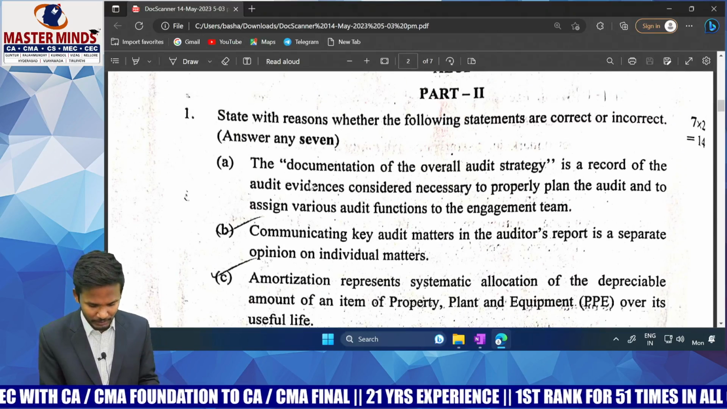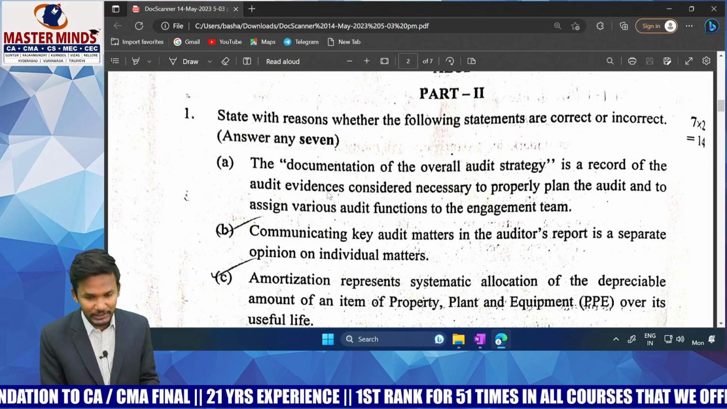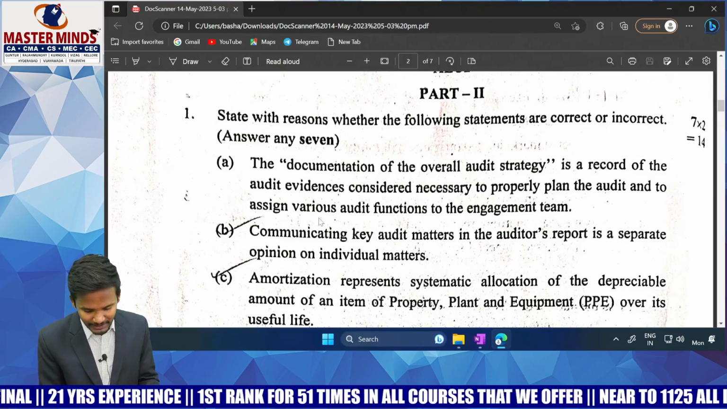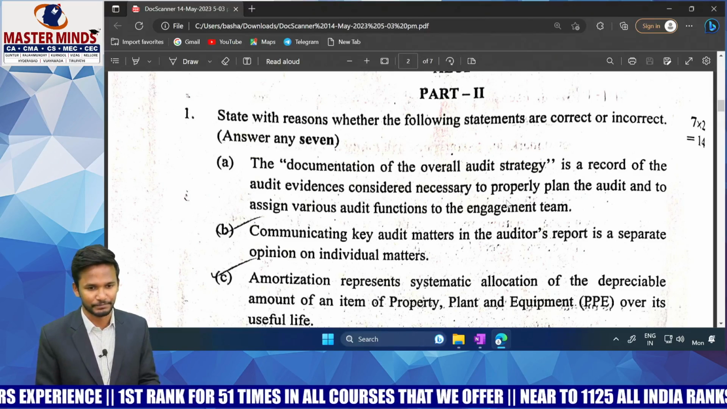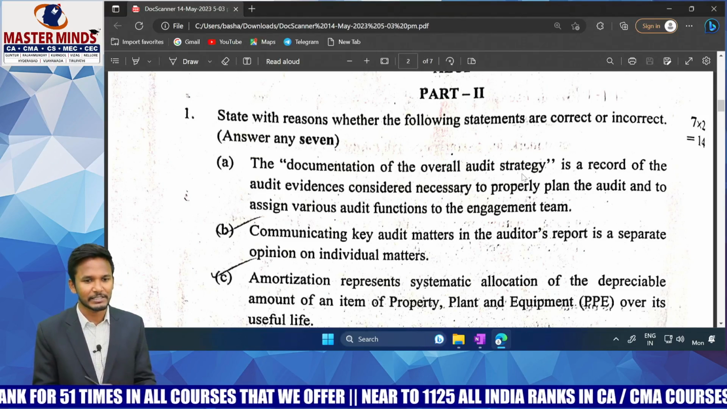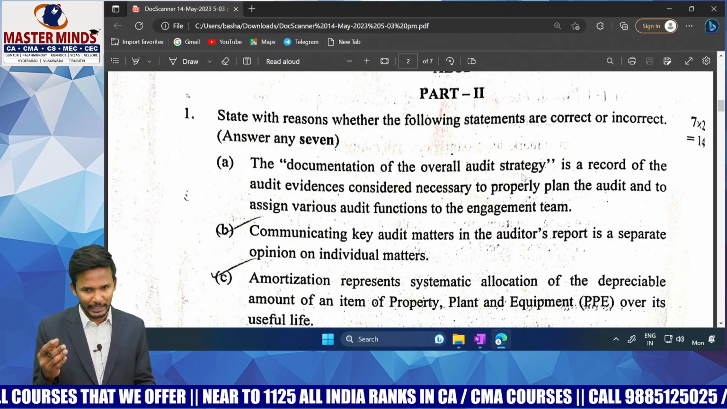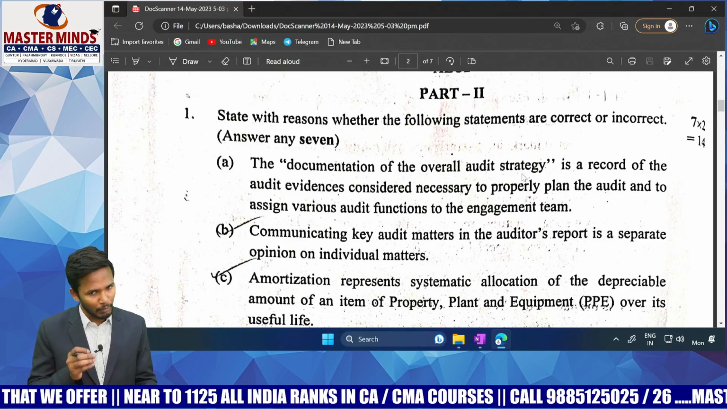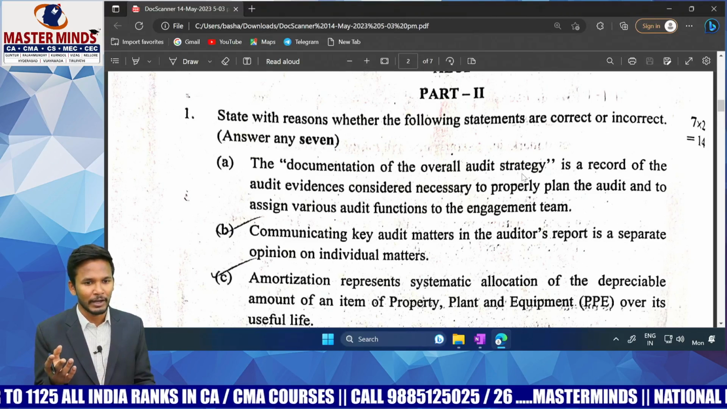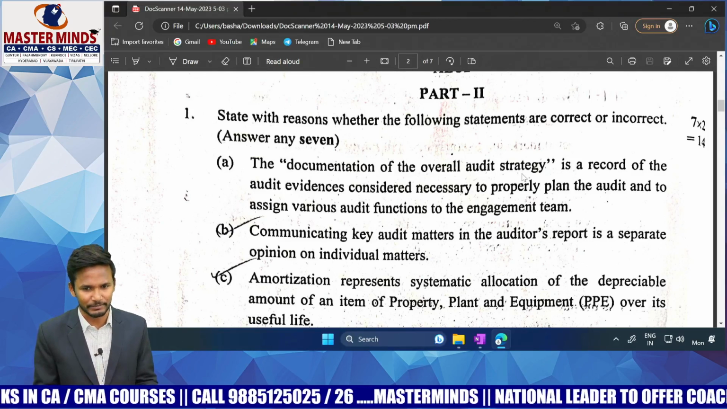Let's see. First one: the audit documentation of overall audit strategy is a record of audit evidences considered necessary to properly plan the audit and to assign the various audit functions to the engagement team. First of all, you know the meaning of audit strategy? Audit strategy is nothing but the nature, scope, timing, and direction of audit. What kind of procedure you are supposed to do? What is the timing? What is the direction you are supposed to go for? And what is the extent?